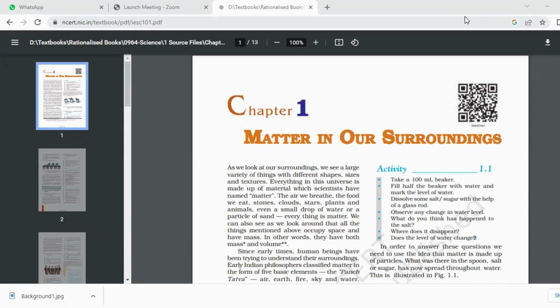Now let us discuss examples of matter. Can you tell me any example of matter you know? We are also matter because we also occupy space. And the things around us, like a table, a chair or a pen. Very good. Now let me also ask you a question. Is air matter? Yes, ma'am, because air also occupies space.